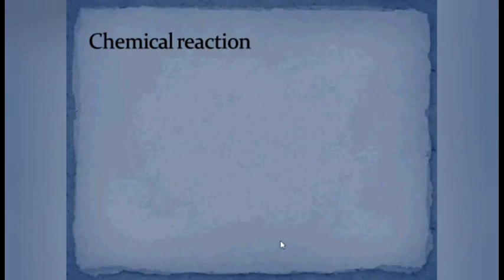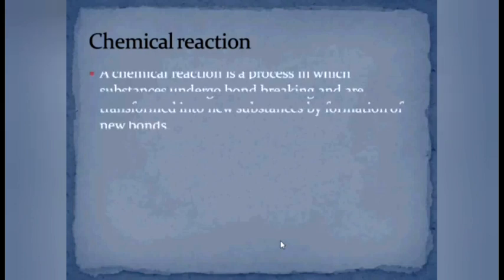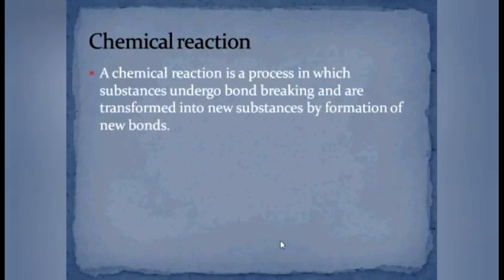On the basis of this statement, we can form the definition of a chemical reaction. We can define the chemical reaction as the process in which the substances undergo bond breaking and these substances are transformed into new substances by formation of new bonds.